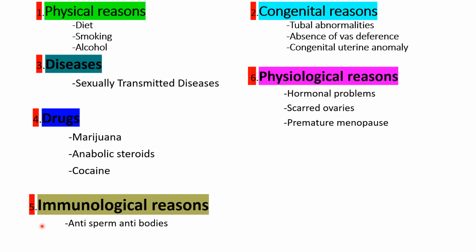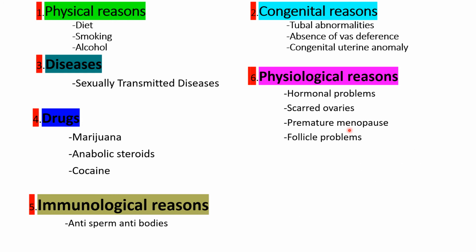Menopause means the permanent stoppage of the menses in females after the age of 50. But in some females, the menopause occurs below 40 years of age. That condition is referred to as premature menopause. It also leads to infertility.